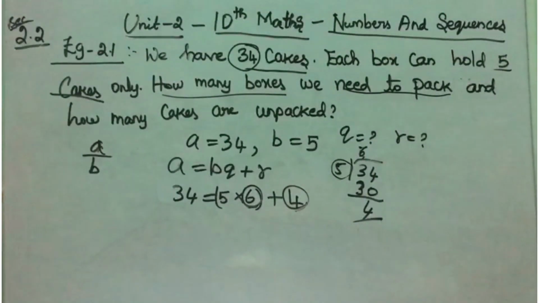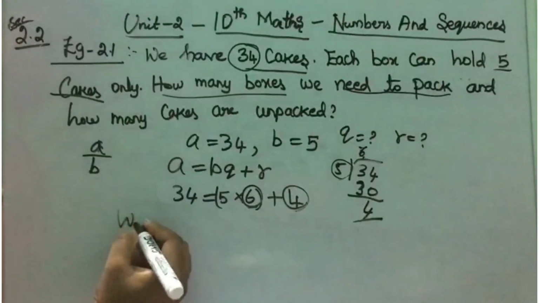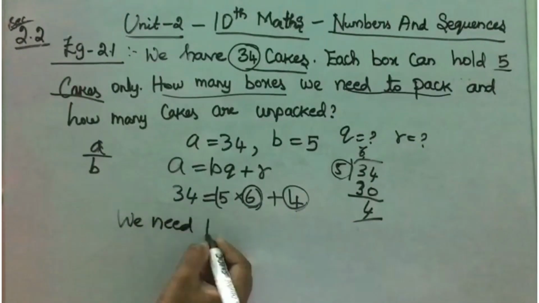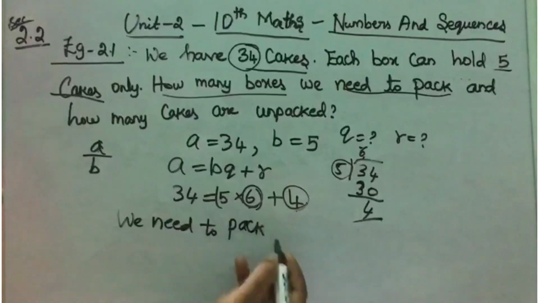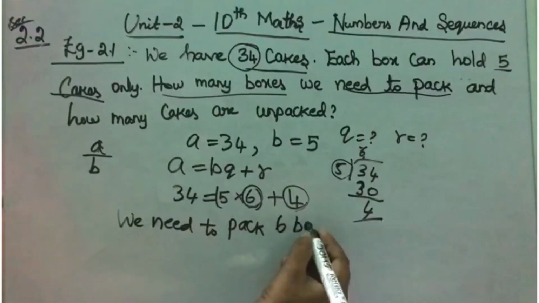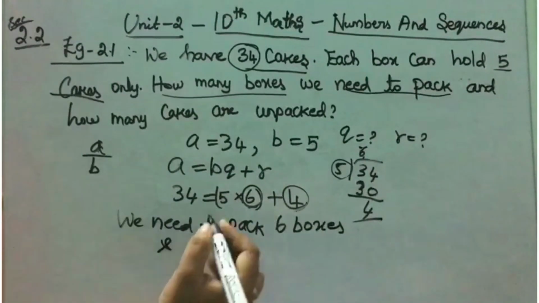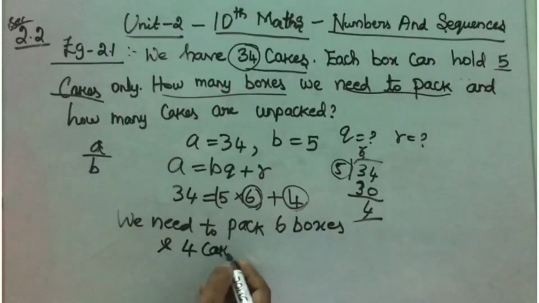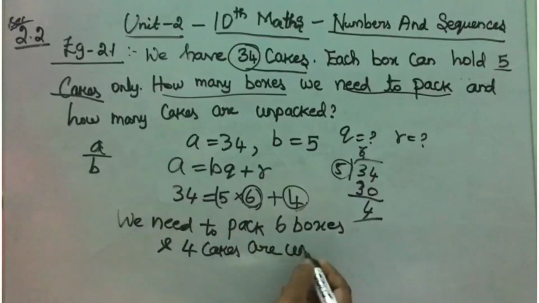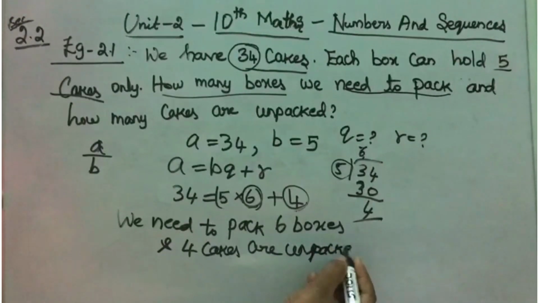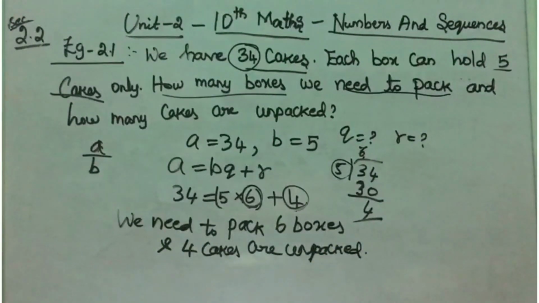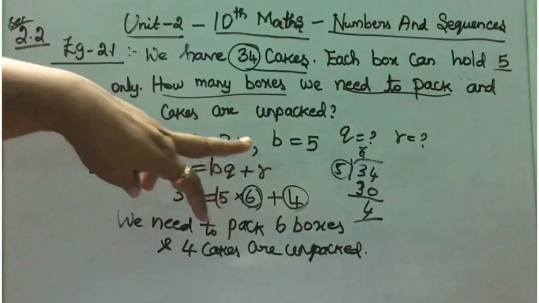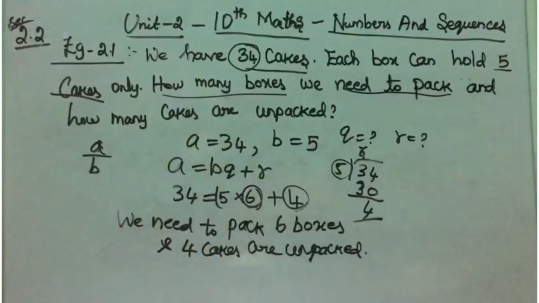This can be written as: we need to pack 6 boxes and 4 cakes are unpacked. Clear? By using Euclid's division lemma, by using this condition A by B, we are dividing and we are writing the quotient and remainder values. Okay? Clear? Next we can move on to the next topic.